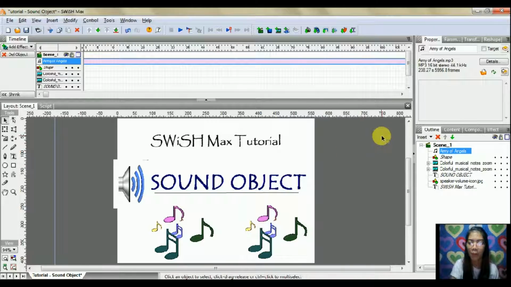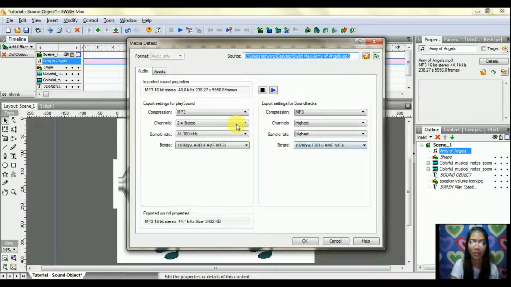You will see here that a sound object is only visible in the outline or timeline panels and does not have a visible presence on the stage. The Sound Object Properties panel shows the properties for the selected sound object. You can also modify the sound in here.